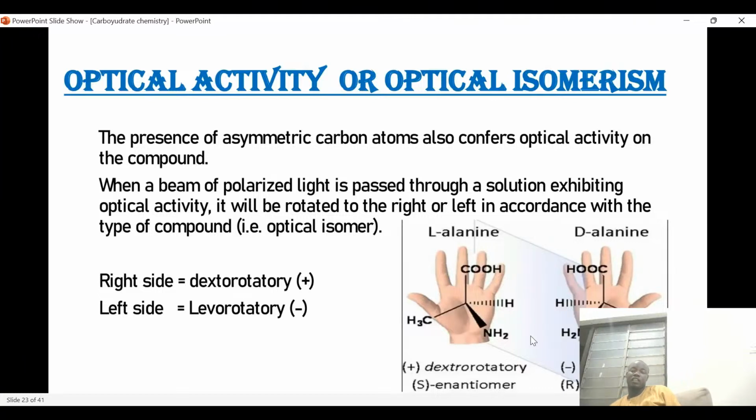Okay, let's just take the example of the one with NH2. So you see, they are mirror images.